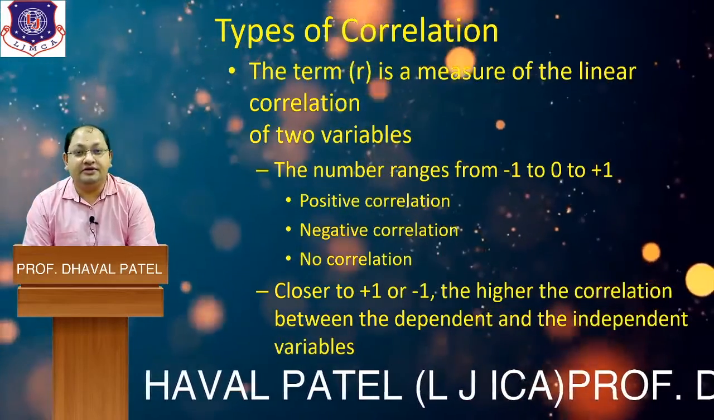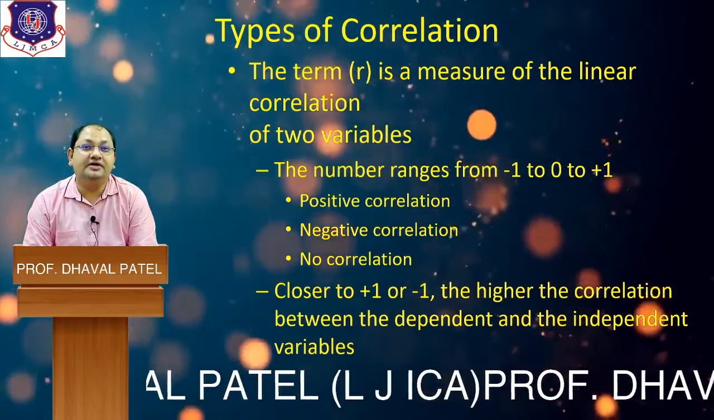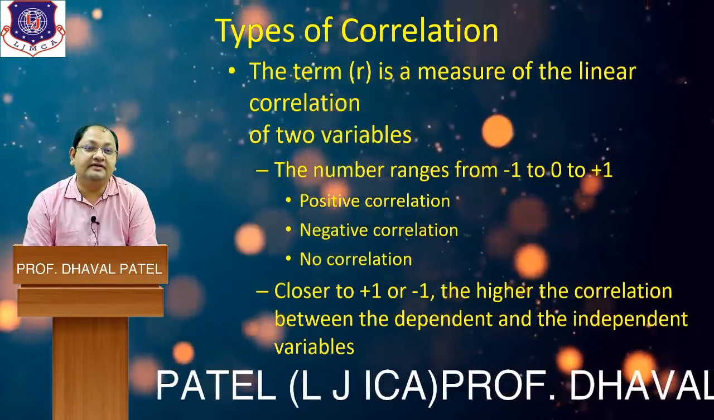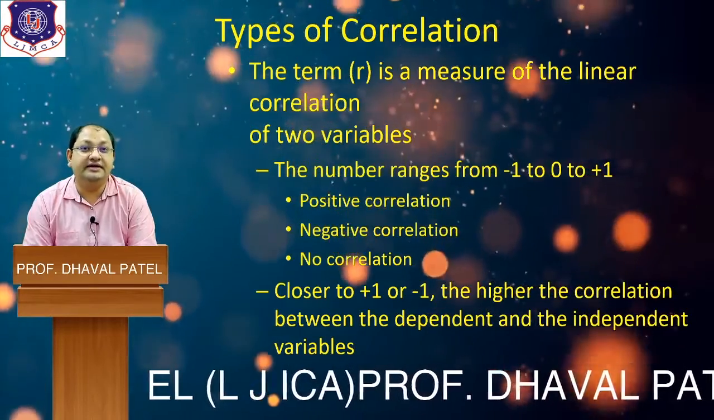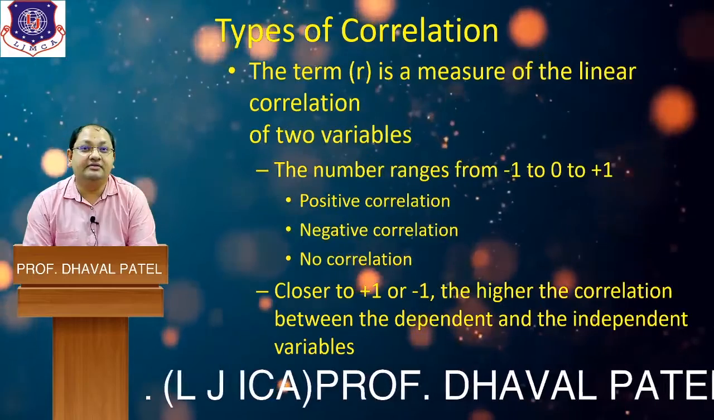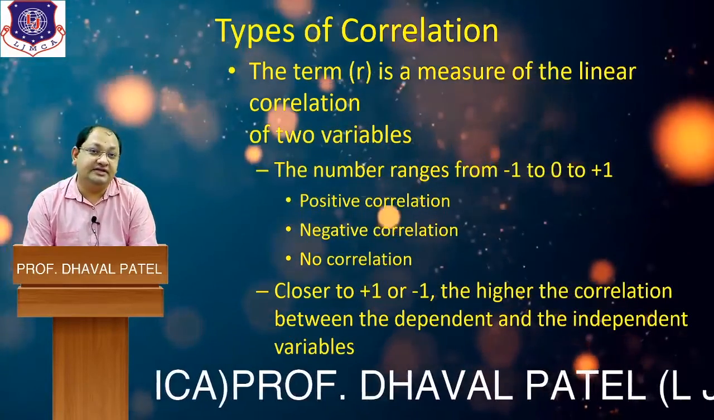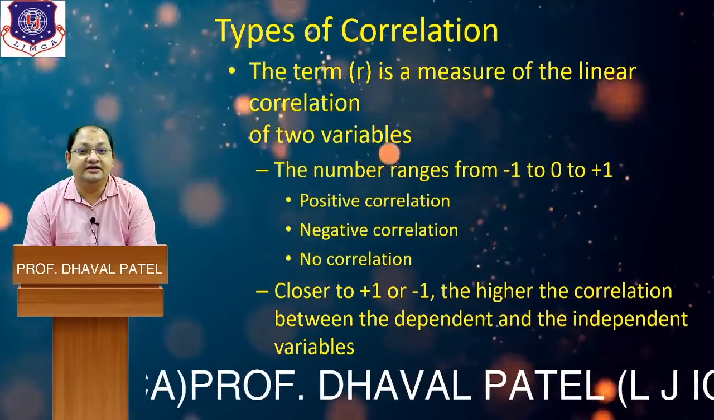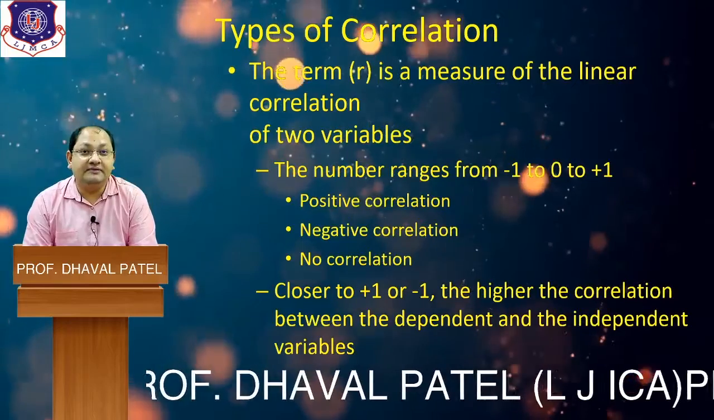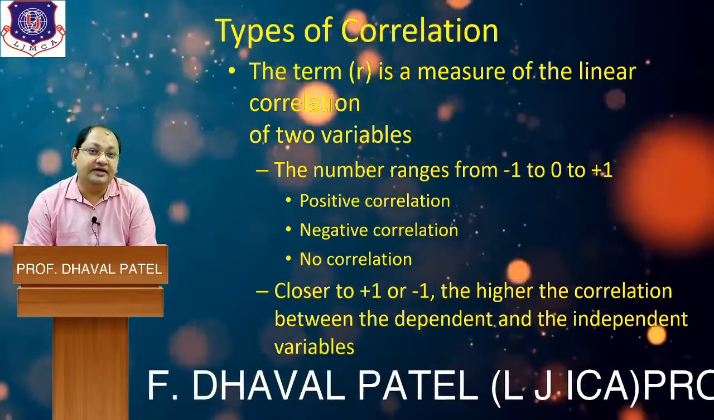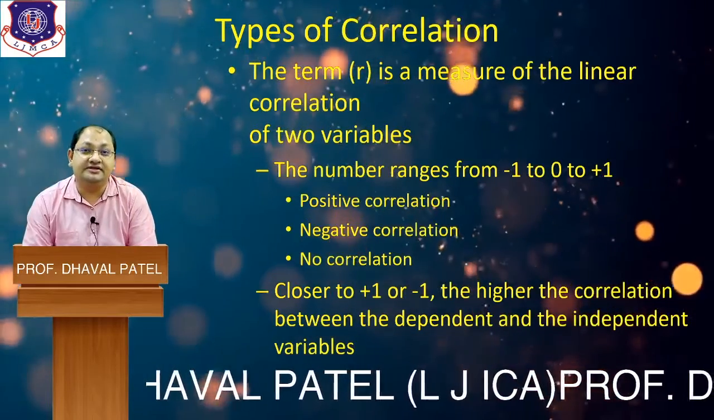Positive correlation means if the value of one variable increases, the value of the second variable also increases, or if the value of one variable decreases, the value of the second variable also decreases. For example, number of vehicles and number of accidents: as the number of vehicles increases, the number of accidents also increases. Rainfall and agriculture production: if rainfall increases, agriculture production also increases.